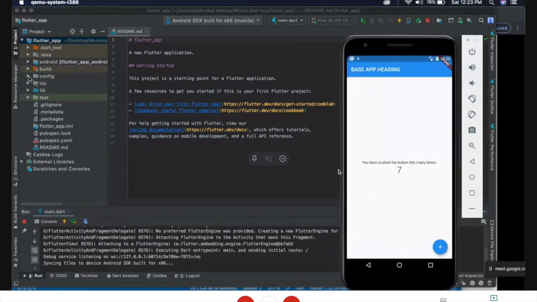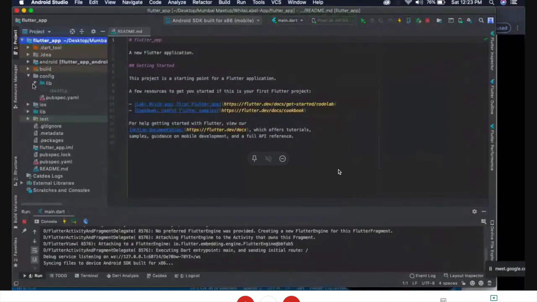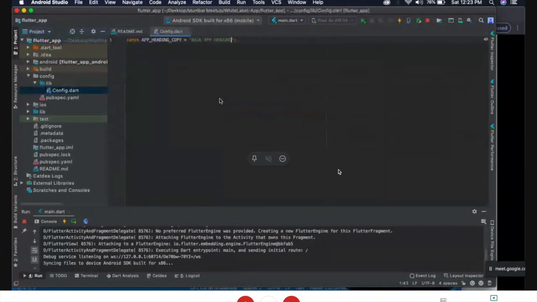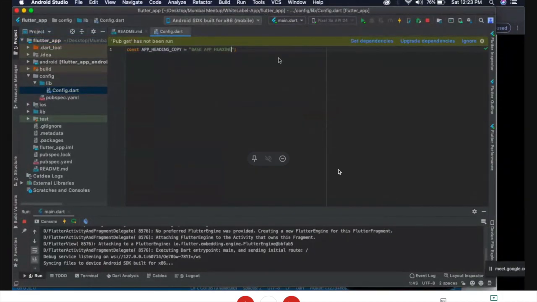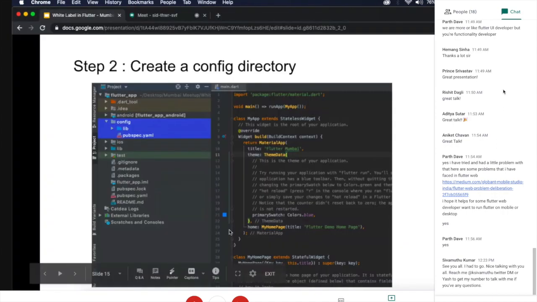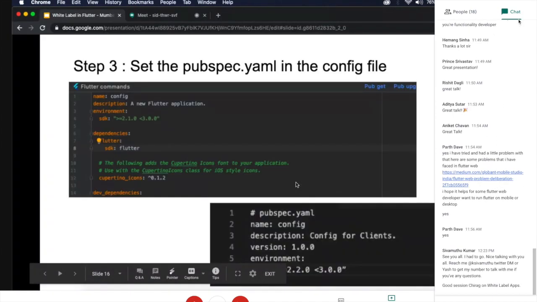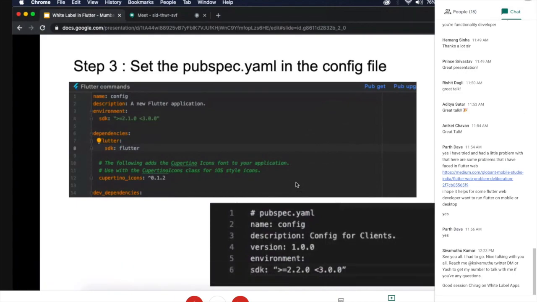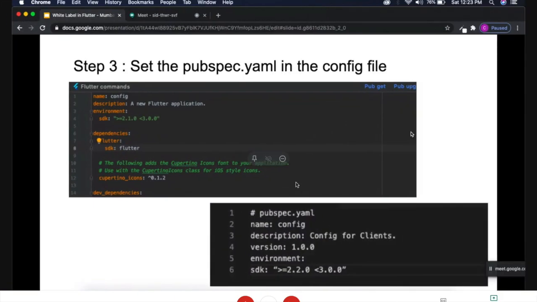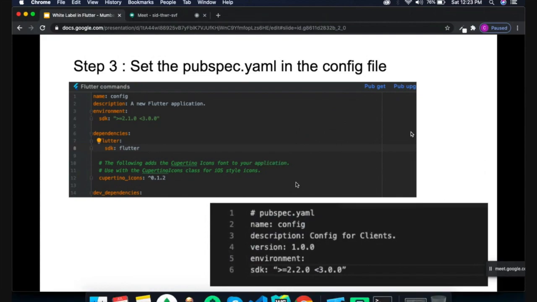Now we create the white label application for this example. First of all, we need to create a configure file, and in the configure file, as I said, we need to define the constants or key parameters for the application. Then we need to change our package name file and the configuration.